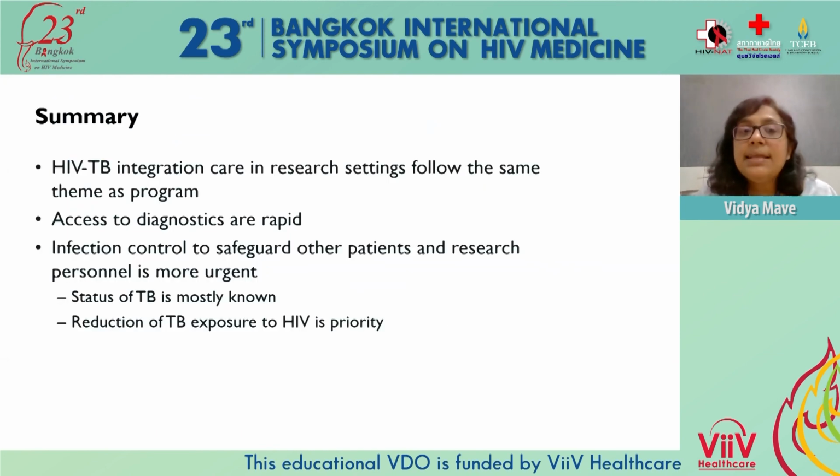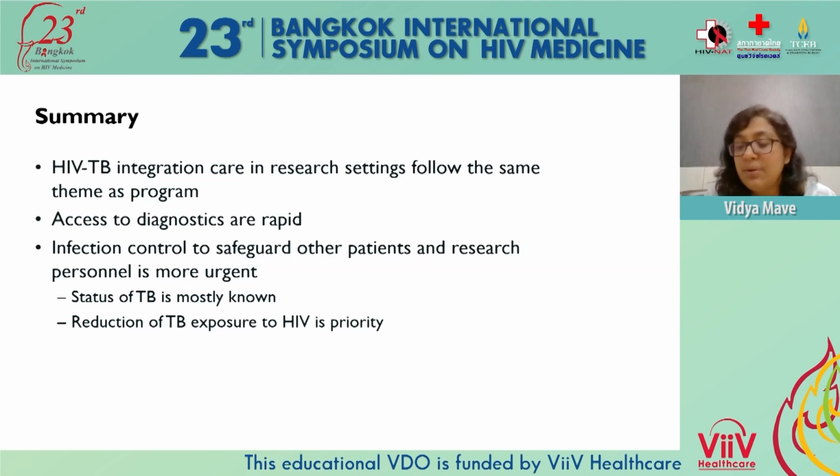In summary, HIV-TB integration in a research setting follows the same theme as programs, where both HIV and TB care, or at least the diagnostics, are provided in a rapid manner. Access to diagnostics is pretty fast because that is mandated by the research protocols.